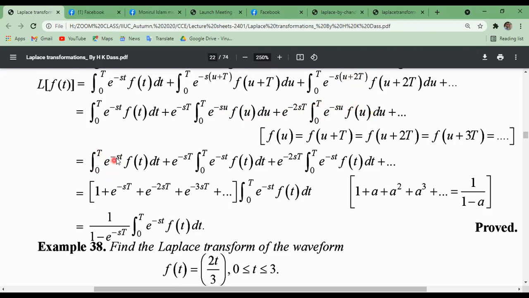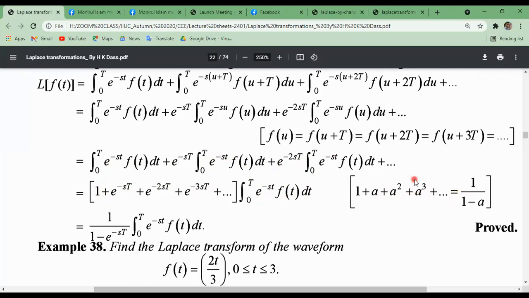Now the integral from 0 to capital T of e to the minus st f of t dt; this u can be written as t, our own choice, since the parameter can be changed. So we can take common the integral from 0 to T of e to the power minus st f of t dt. This is the Laplace transformation of this, and this series is an exponential series: 1 plus a plus a square plus a cube plus dot dot.